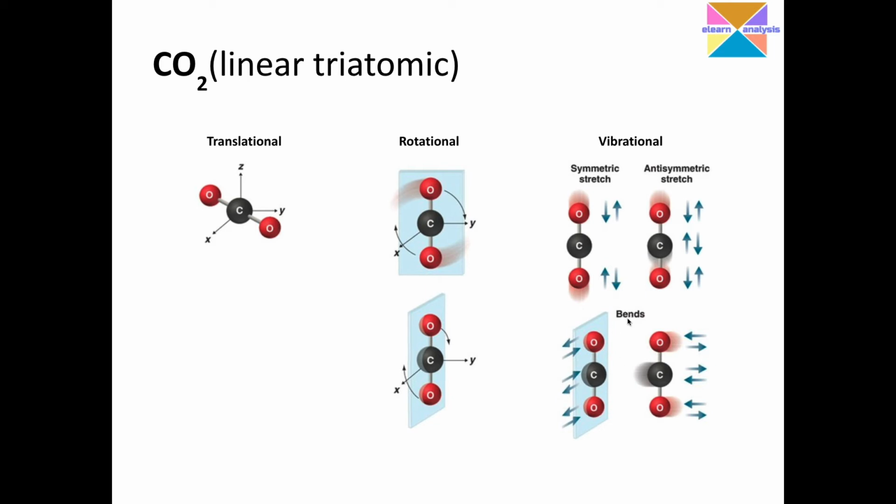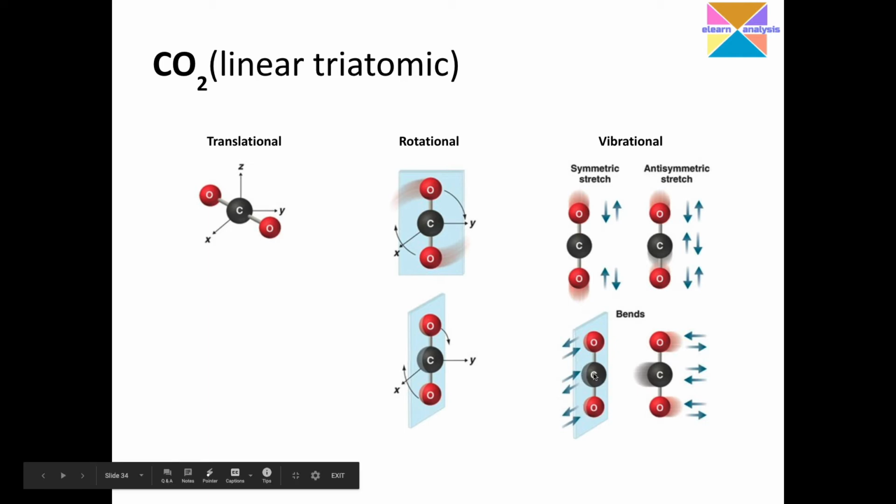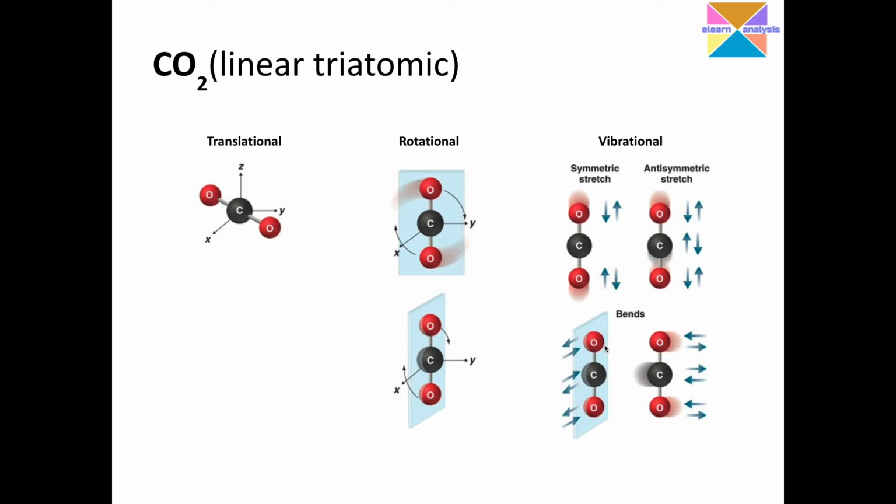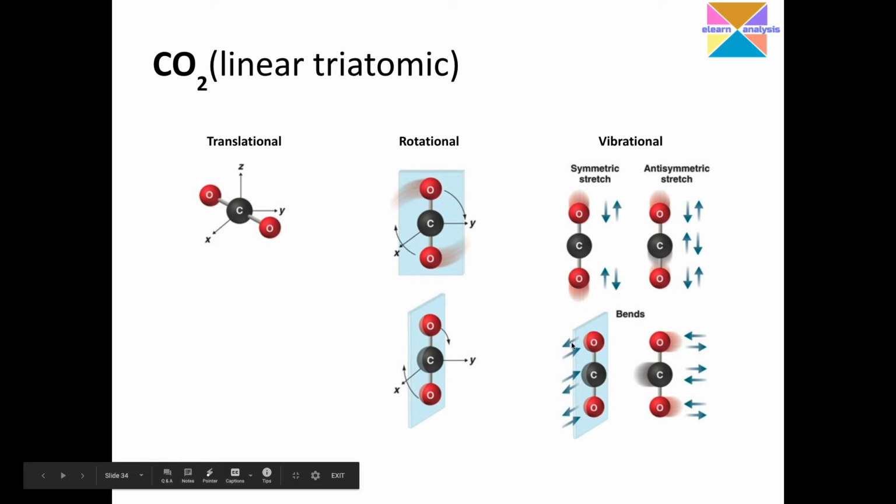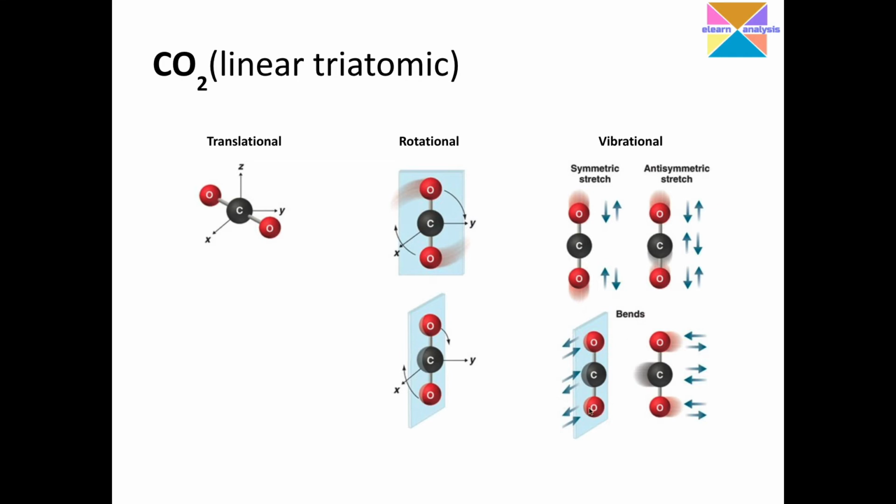also known as deformations. Bending vibrations, we also call them deformations. Just look at only the top arrows. This oxygen atom may bend towards the left, and the other oxygen atom can also bend towards the left, whereas the carbon will bend towards the right. It means oxygen and oxygen moving towards my left. In the second possibility, one oxygen is moving to the right and the other oxygen is also moving to the right, whereas the carbon is moving towards the left.